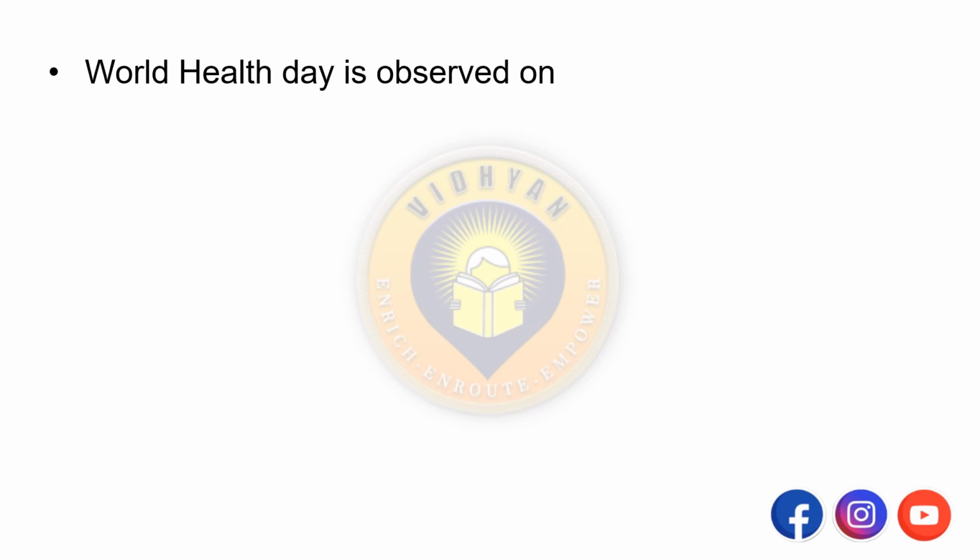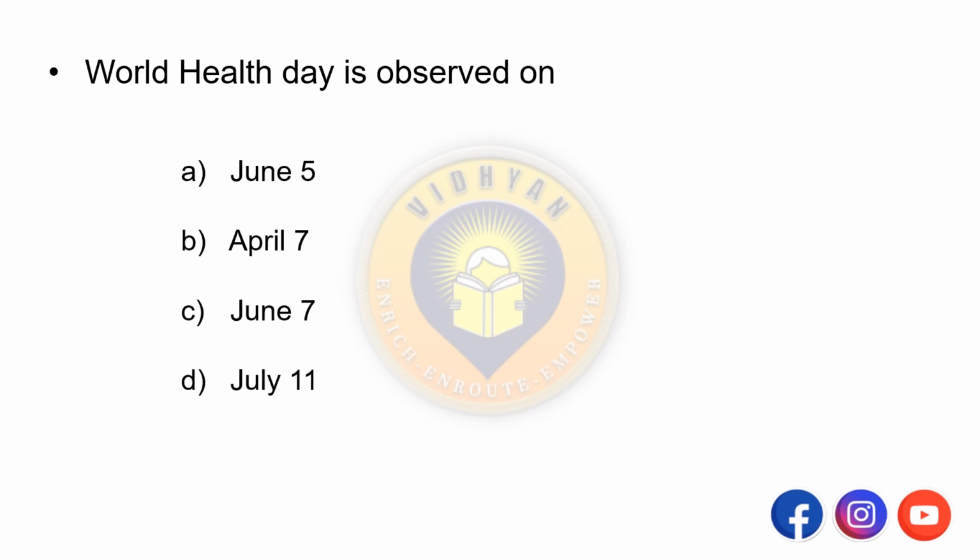World Health Day is observed on A. June 5, B. April 7, C. June 7, D. July 11. So the answer is April 7. Okay, remember this. The theme for 2022 was, I will write it here, theme. Okay, what is that?